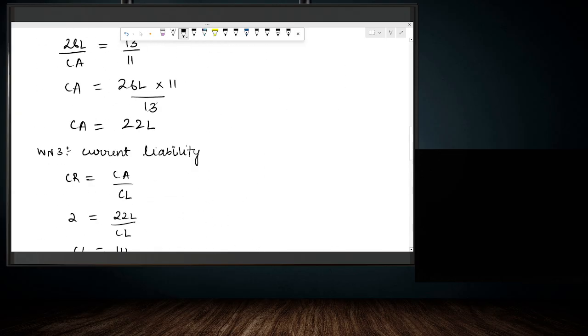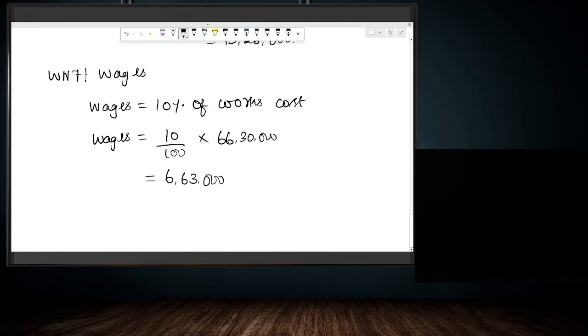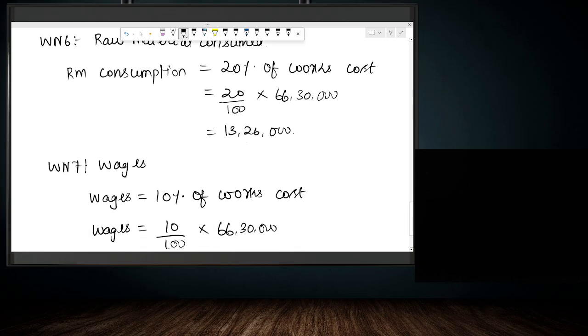Next in the question, it is mentioned that stock of raw material is 3 months usage. So I already explained what it means. The point is, raw materials worth 13,26,000 was consumed over a period of 12 months. Out of the 12 months consumption, 3 months requirement of raw material is kept as inventory. So what will be the amount of raw material stock? That is what we need to calculate.